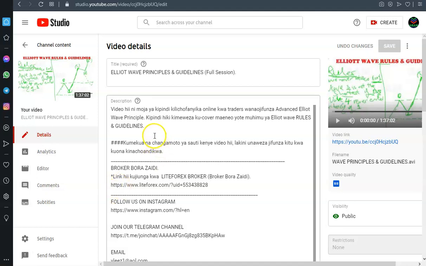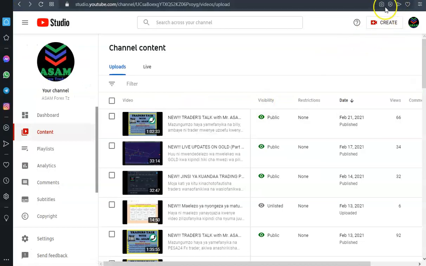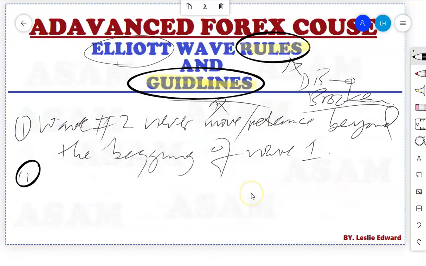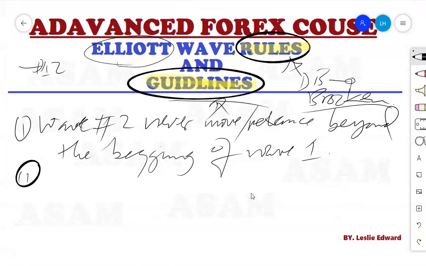Therefore, most people requested another recording, and we promised that we will record another session for advanced Elliott Wave. So we are introducing the concept of advanced Elliott Wave through this first recording. You have to go with us throughout the sessions, because we expect to have not less than 12 sessions, and this is the first session out of 12.